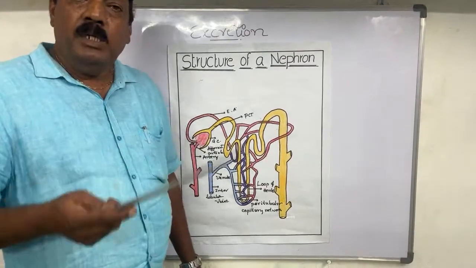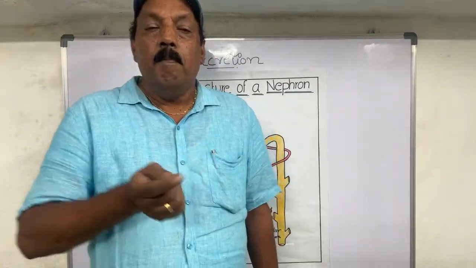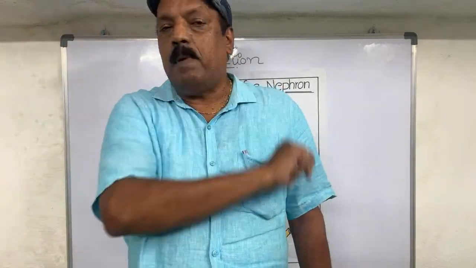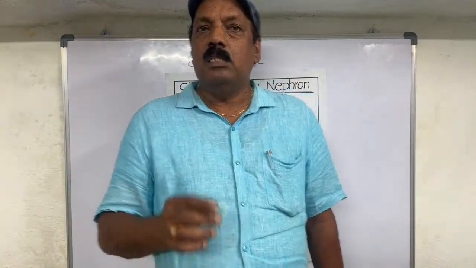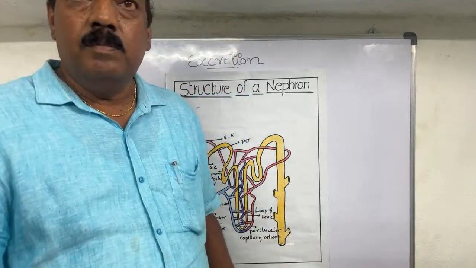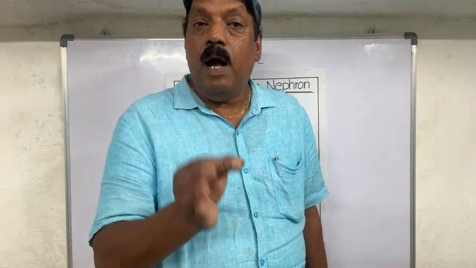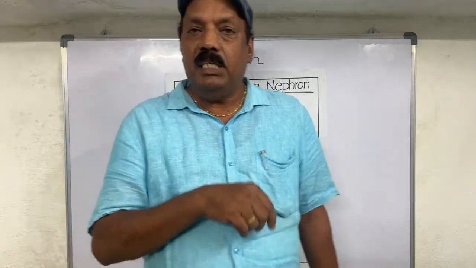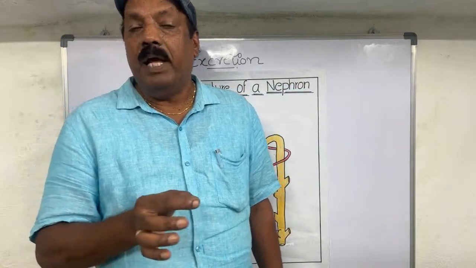Now, after this, clearly I am going to say, the nephron has two major parts. First one is the Malpighian body. Second one is the renal tubule. The Malpighian body I already told. Now the second part, the renal tubule, has three parts. One is the PCT, second is the DCT, and third is the loop of Henle.